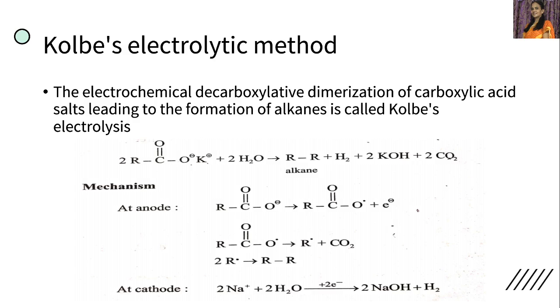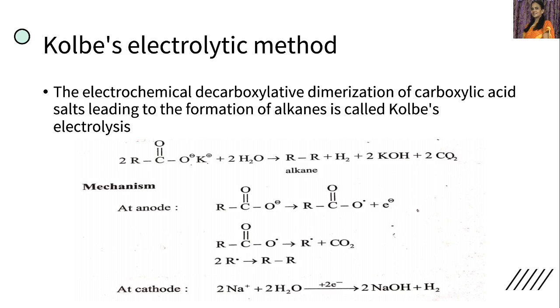Carboxylate free radical is produced from the carboxylate ion by the loss of an electron. At the anode, loss of electrons takes place, that is oxidation.